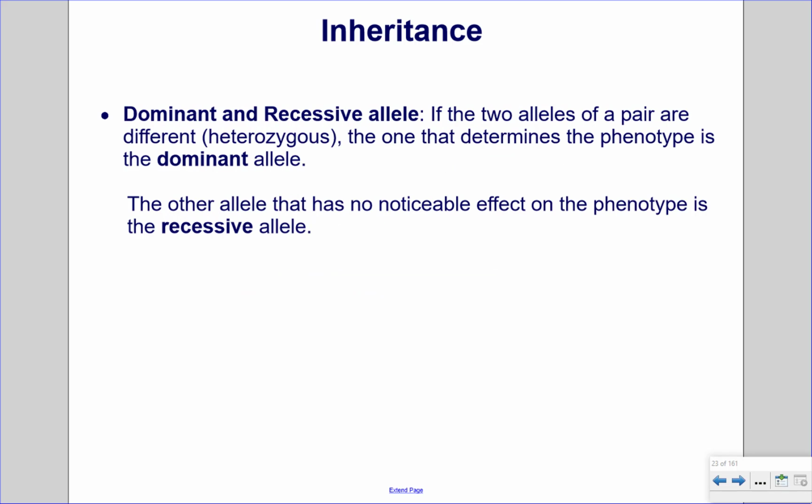Inheritance. Dominant and recessive alleles. If the 2 alleles of a pair are different, heterozygous, the one that determines the phenotype is the dominant allele. The other allele, which has no noticeable effect on the phenotype, is the recessive allele.